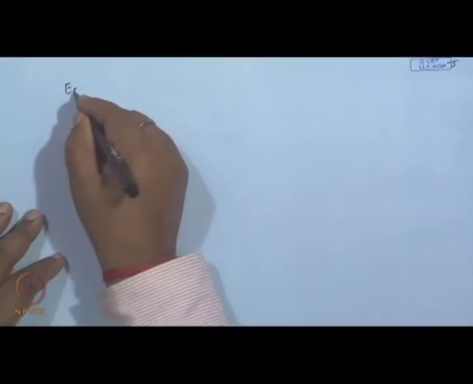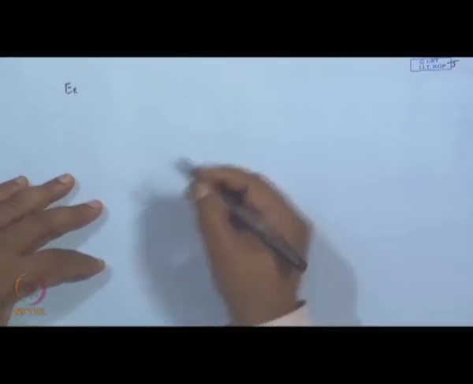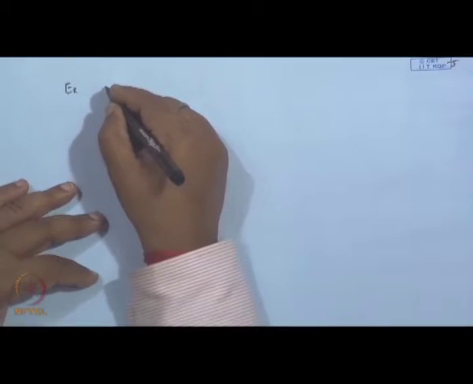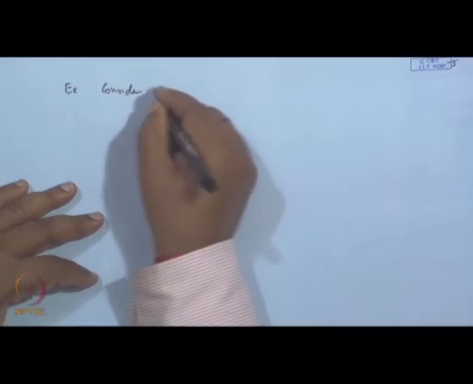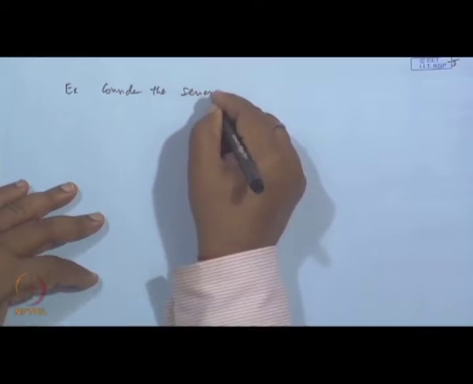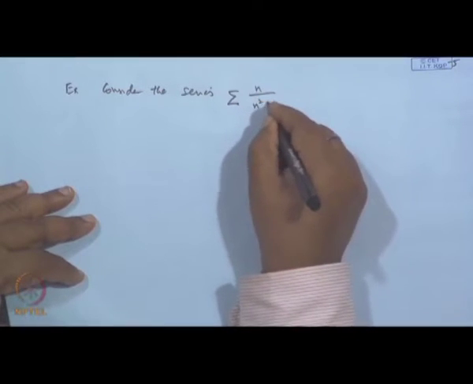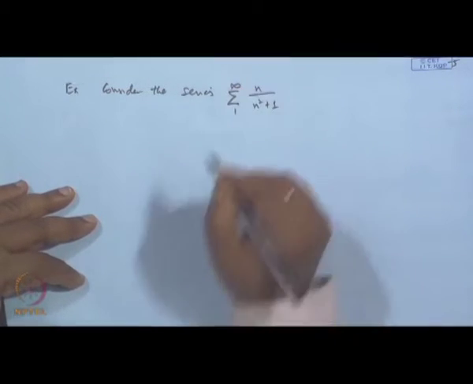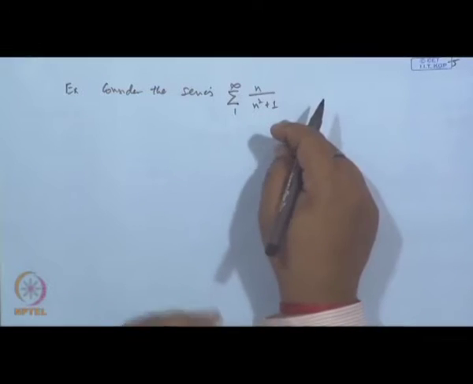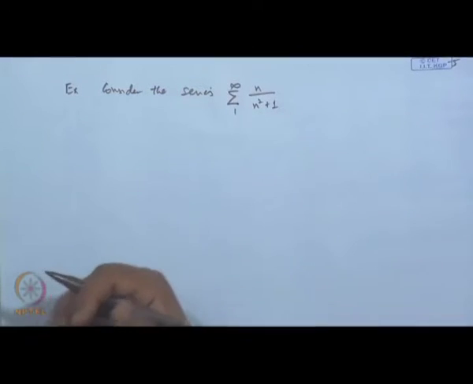Suppose I take this problem, let us consider the series sigma n over n square plus 1. Test for the convergence, absolute convergence; all the terms are positive. Test for the convergence of this series.